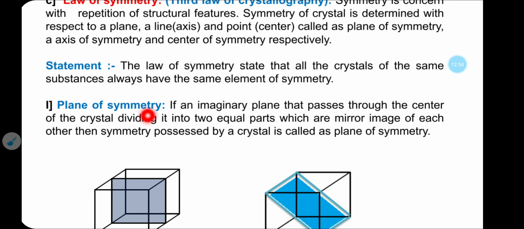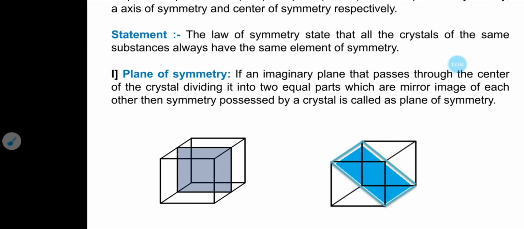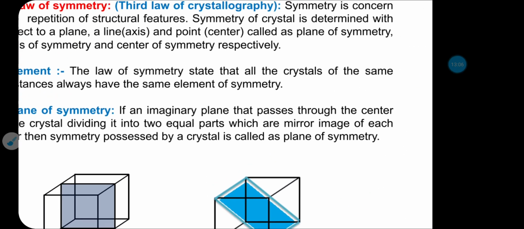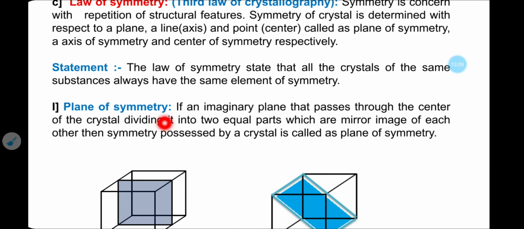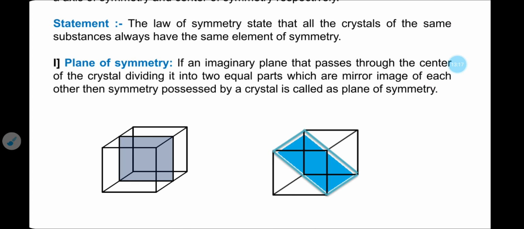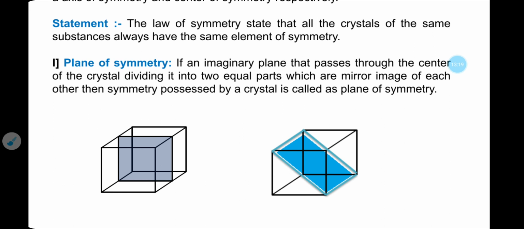Suppose plane of symmetry: if an imaginary plane is drawn passing through the center of the crystal, dividing it into two equal parts which are mirror images of each other, then the symmetry possessed by the crystal is called plane of symmetry.